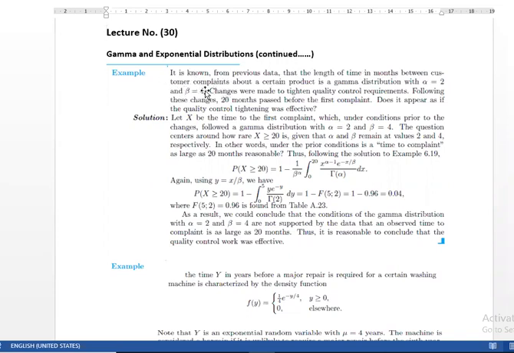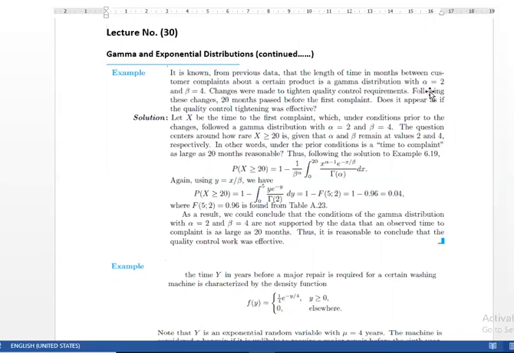It is basically a waiting time problem of a certain product in gamma distribution with two parameters alpha and beta, where we made changes to tighten the quality control. We made some changes to enhance the quality of the product. After the changes, 20 months passed before the first complaint. So after tightening the quality control, 20 months of time passed before the first complaint occurred. So it does appear the quality control tightening was effective.